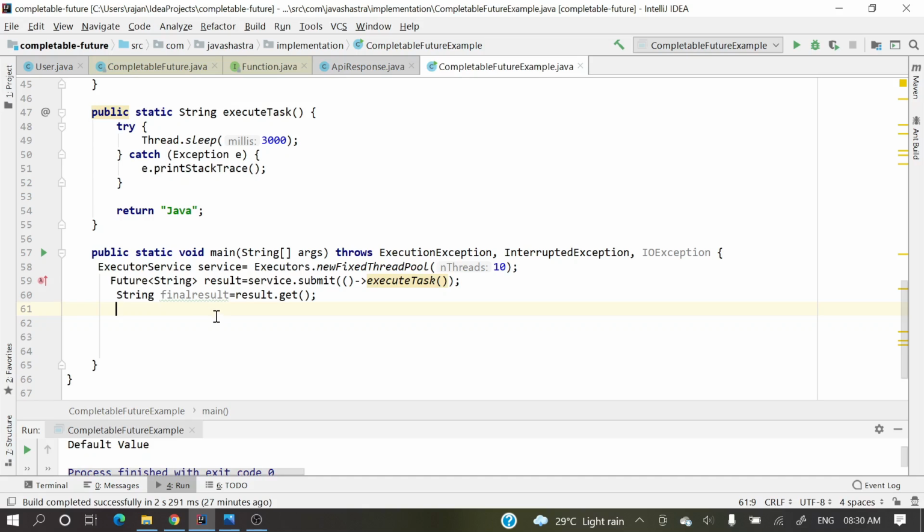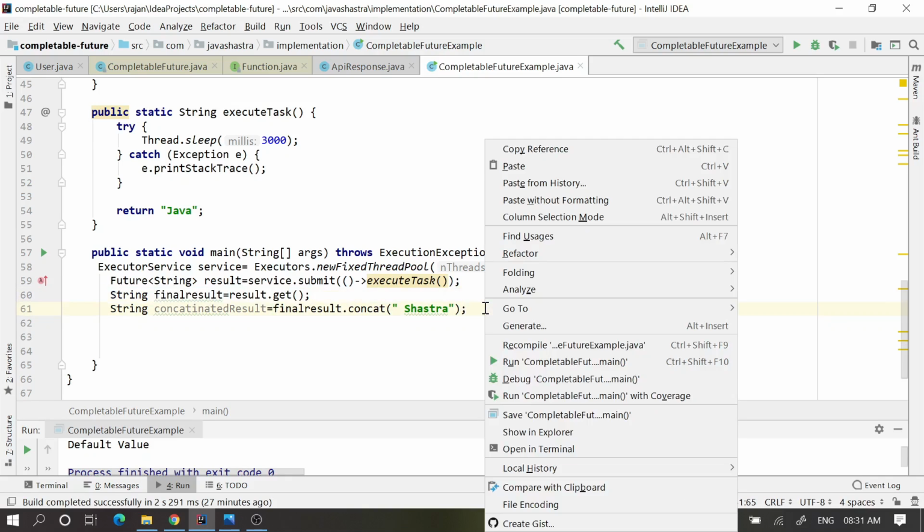Suppose I want to concatenate: java dot concat, Shastra, which is my channel name, string. So here we are getting blocked until it finishes executing these things, right? After doing this, let me run this one.